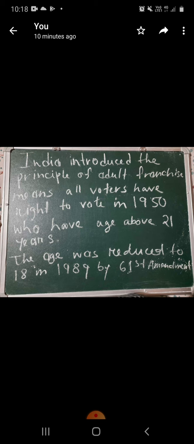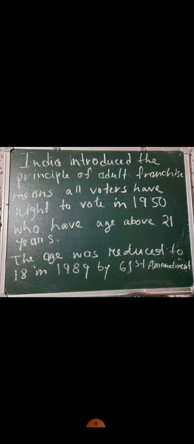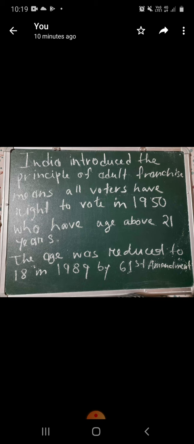Before that amendment in India, an adult was considered to be 21 years of age, and after the age of 21 they had the right to vote. But after the 61st amendment, from 1989, the age was reduced to 18 years. So in India now, whoever is 18 has the right to vote.